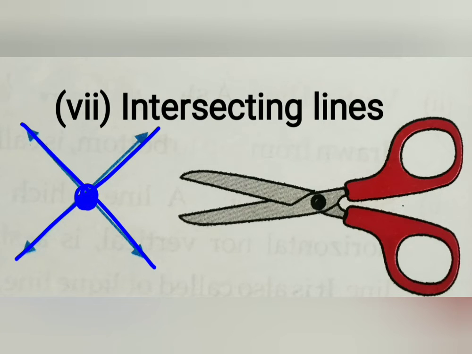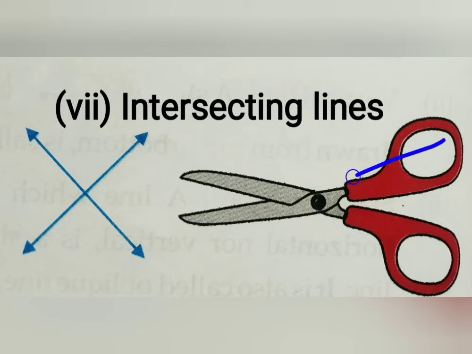So this is intersecting point and these two lines known as intersecting lines. You can see the scissor. If this is one part of this scissor and this is another part of this scissor, you can see they both are joined here. So this point is intersecting point here.